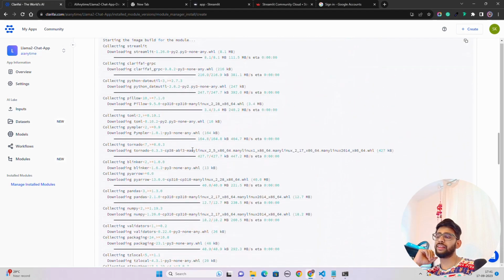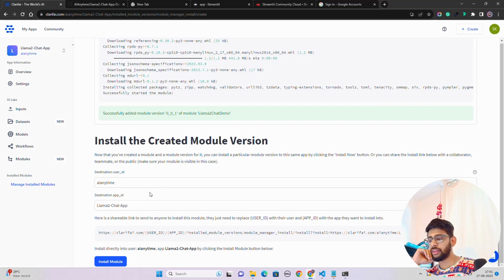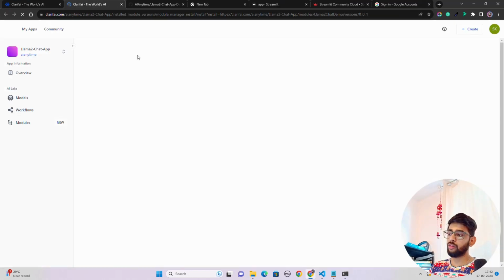And this is happening. You can see it has done. It has balloons and all that has been happening here. You can see it over here. It says now what you have to do, you have to click on install module here. So once you do install module, it will install this module into your user AI anytime by clicking the install module. So let's do that. It will open a new tab. We'll ask a couple of things in the end, and let's see.